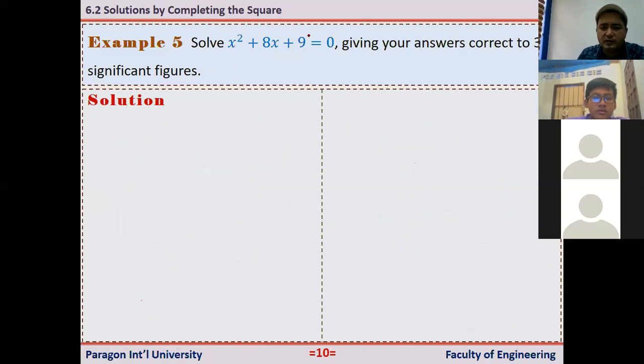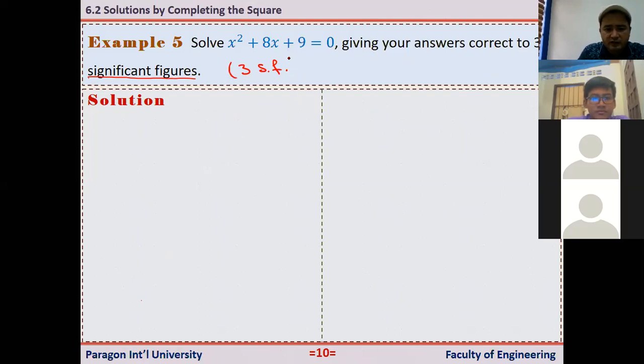So now we will use this technique to solve this quadratic equation. Solve x squared + 8x + 9 = 0, giving your answer correct to 3 significant figures. And also this thing, I don't know, have you ever seen this? 3 significant figures. In short, the abbreviated form of this is, we just write it as 3 s.f. That means significant figures, okay?